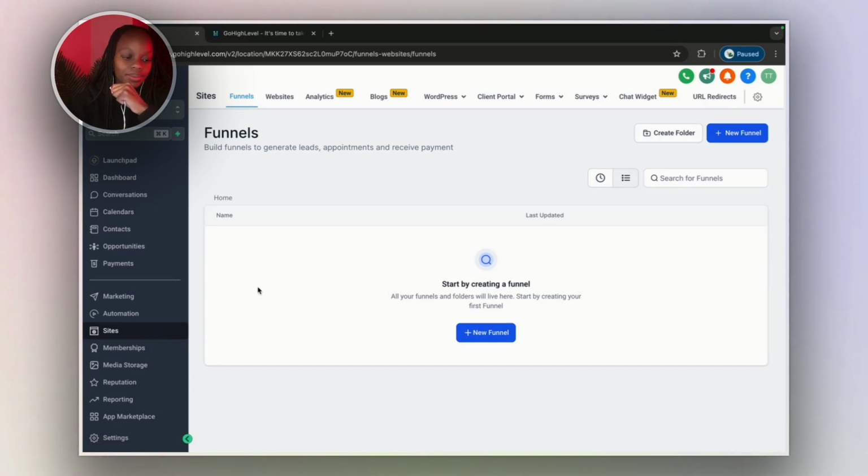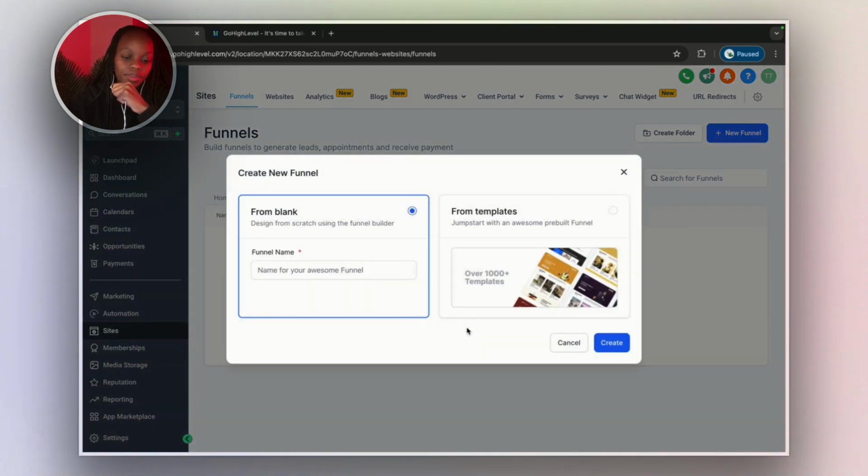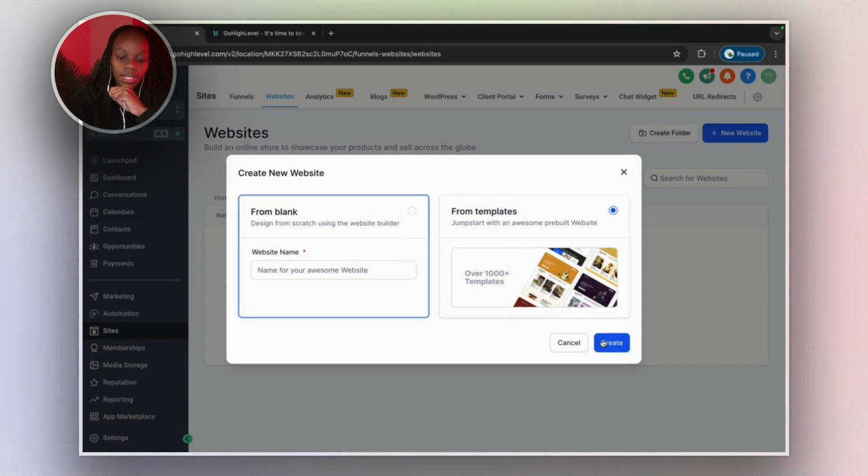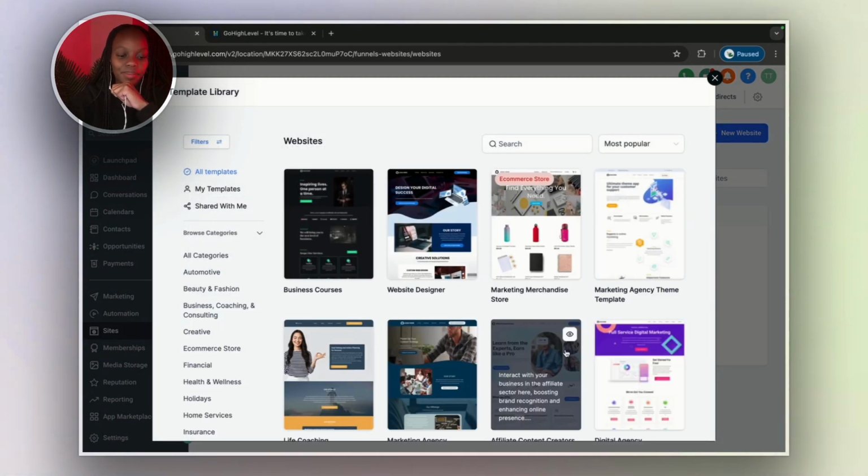We are under sites. This is also where I spend most of my time. This is where I build funnels. You can come in here and build your funnels. You can build funnels from templates. There's a bunch of templates in here that you can just come and create your website from. It's really not that complicated. You just need to find the best ones.